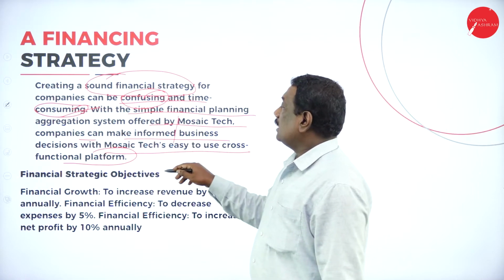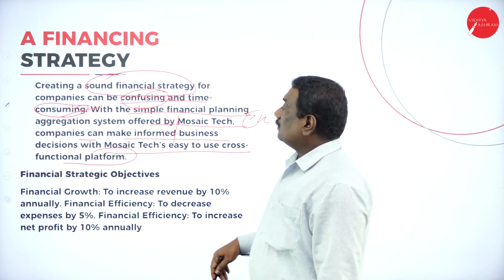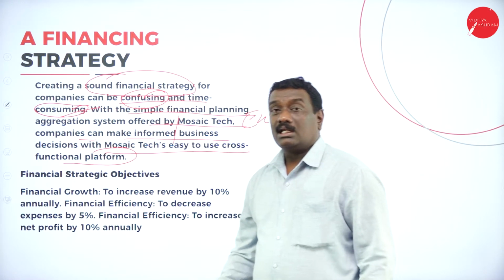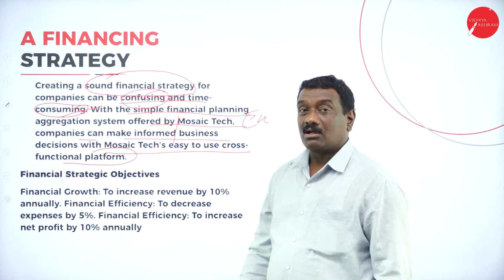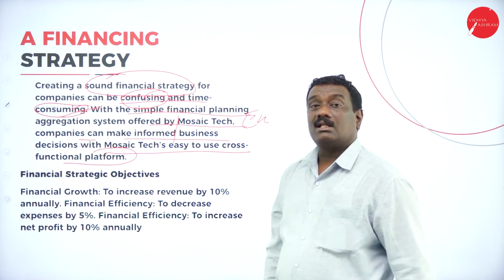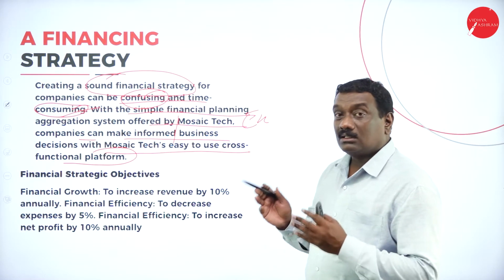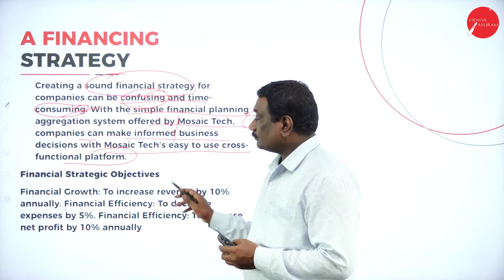This is just an example given. So when you create a very sound financial strategy for your companies, surely there will be confusion as well as a time consuming aspect.